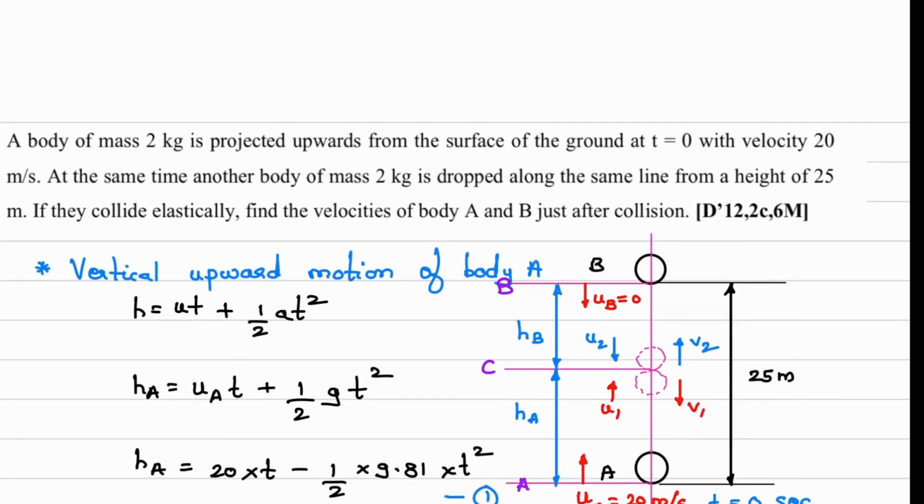What we have to find? Velocities of body A and B just after collision. So we have found velocity of both the bodies just before collision, u1 and u2. Now we have to find v1 and v2. It is given that they collide elastically, meaning perfectly elastic, E is equal to 1. So we have to use coefficient of restitution equation. So I'll write down,